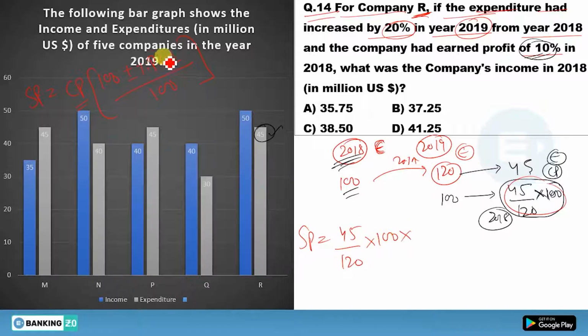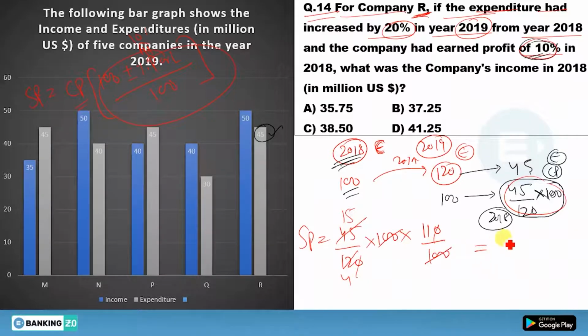And what will this be? Your profit is 10% here, so I'll say 100% plus 10%. You will get 110 divided by 100. This 100 will cancel out with this 100. Now this 0 will cancel out with this 0. Now 40 cancels out by 15, this will cancel out by 4.